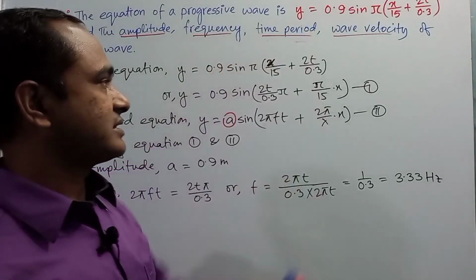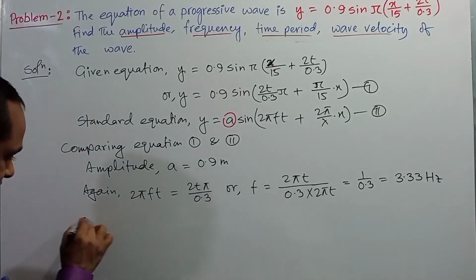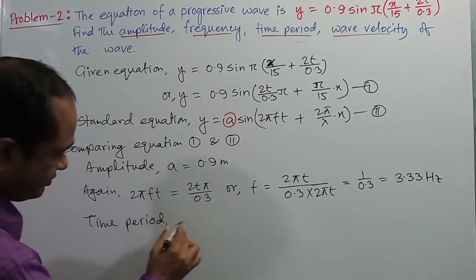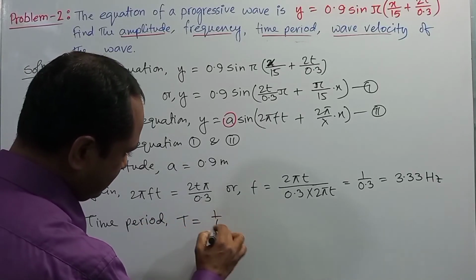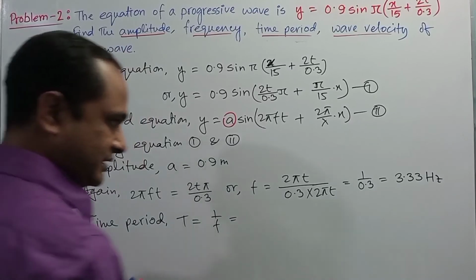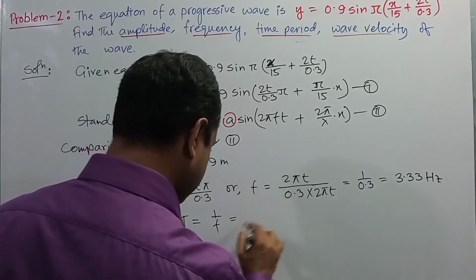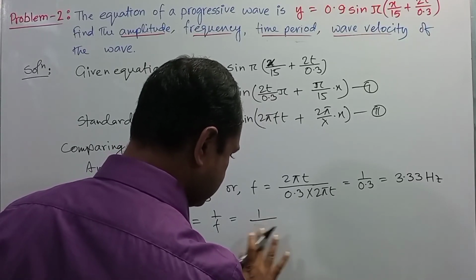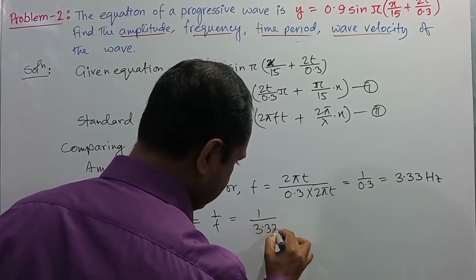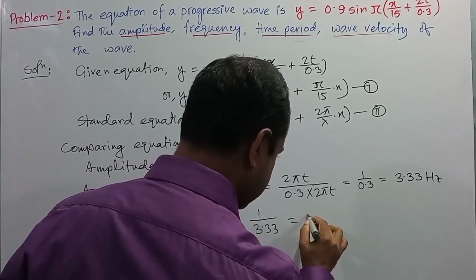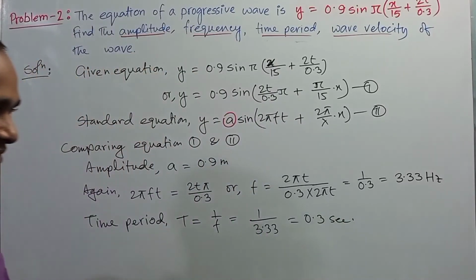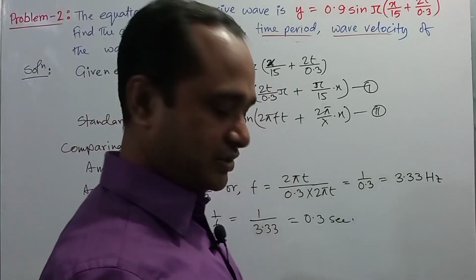Then they asked for the time period. You know, time period T is equal to 1 by f. So if you use the value 1 by 3.33, it will give 0.3 second, right? And finally they asked for the wave velocity of the wave.